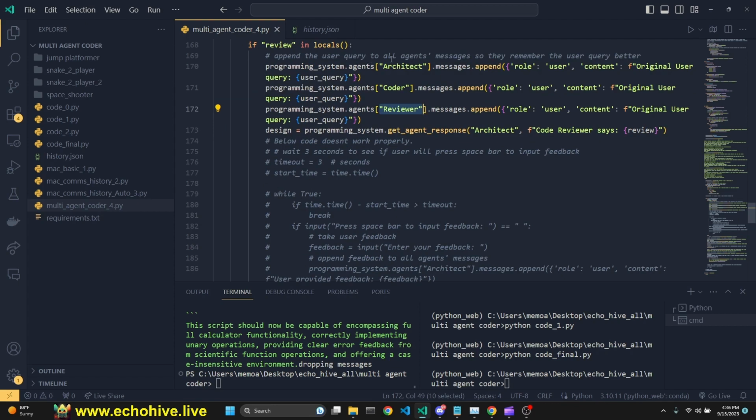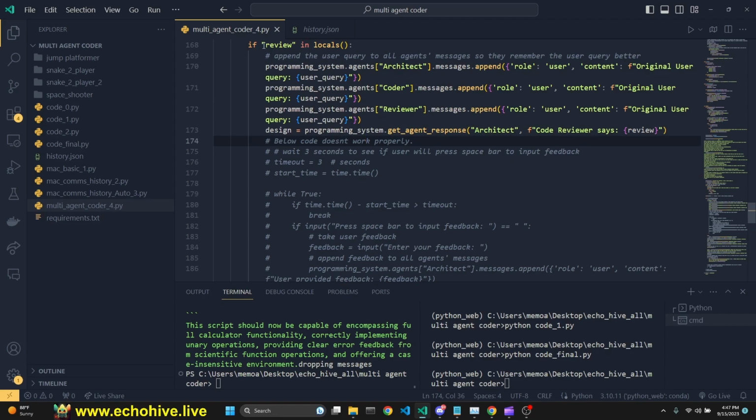But more importantly, I have realized that when this iteration keeps going for a long time, maybe 5 times or something like that, the user query ends up being at the very beginning of the messages list, and agents seem to sometimes forget what the original objective was.